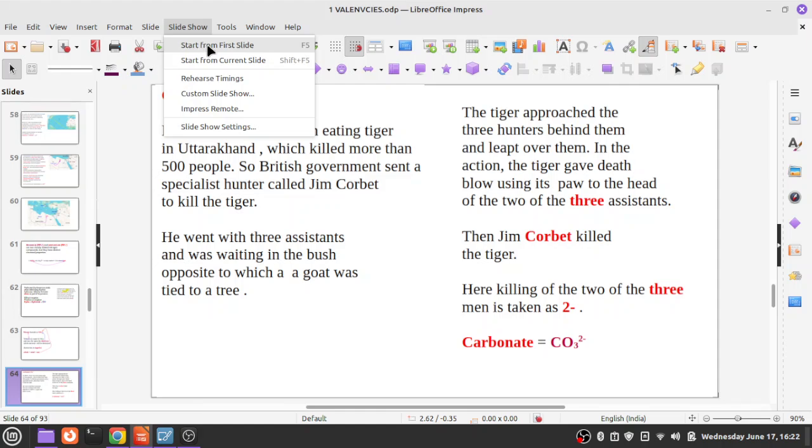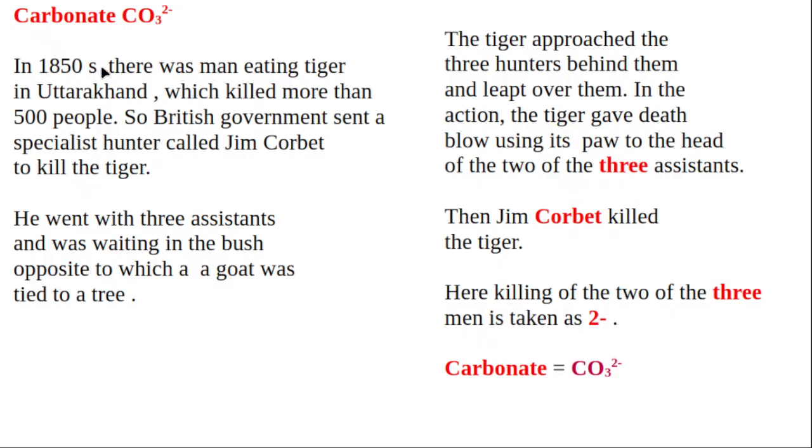Carbonate. Let us see that. Carbonate is CO3 2 minus. In the 1850s, there was a man-eating tiger that killed more than 500 people in Uttarakhand. At that time, the British were ruling India, so the British sent a specialist hunter called Jim Corbett. Jim Corbett came to Uttarakhand with three assistants.